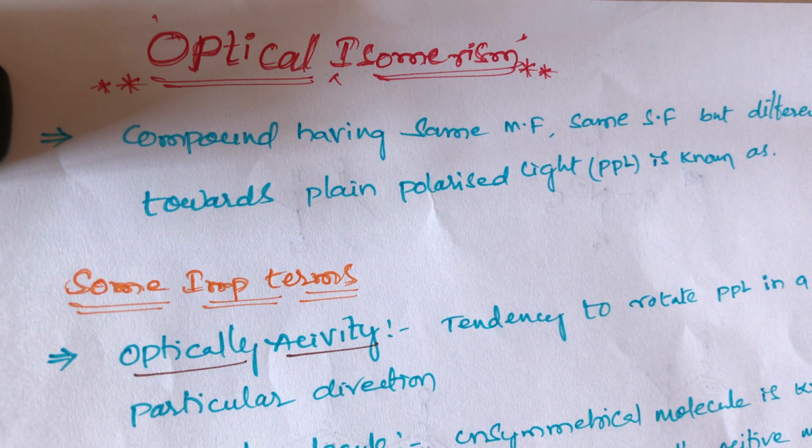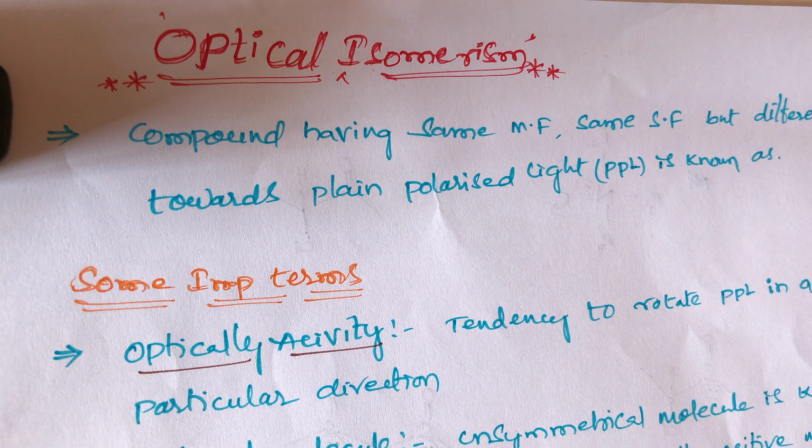When plane polarized light is rotated towards the right hand side, that is called dextro or plus. When plane polarized light rotates towards the left hand side, that is anti-clockwise, that is called levo or minus. This is the main important point of optical isomerism, students.